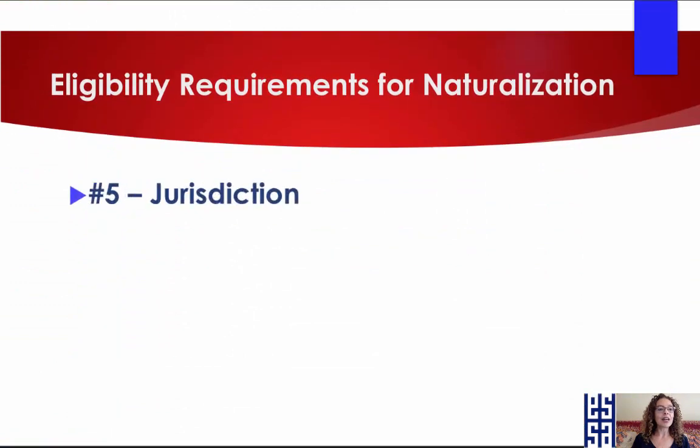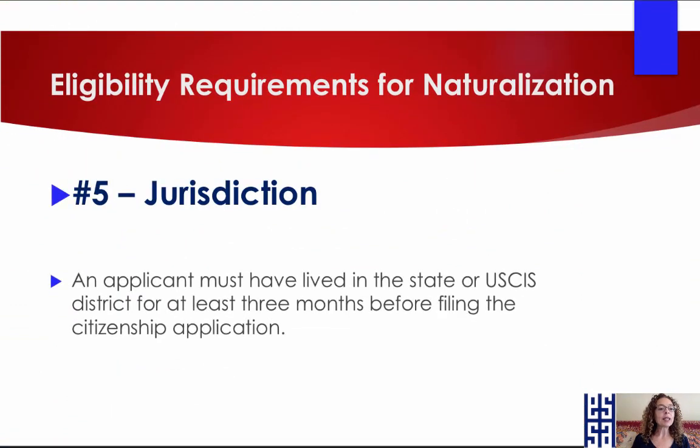Okay. All right. So, number 5, jurisdiction. An applicant must have lived in the state or USCIS district for at least 3 months before filing the citizenship application. Okay, so if you move states, make sure you're there for 3 months before filing.